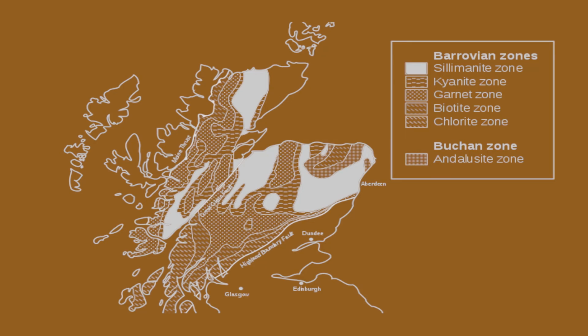Barrow in 1912 first recognized his zones of progressive metamorphism in the Dalradian of Scotland. It was thought that this sequence, chlorite, biotite, garnet, staurolite, kyanite, sillimanite, was typical of all orogenic belts.